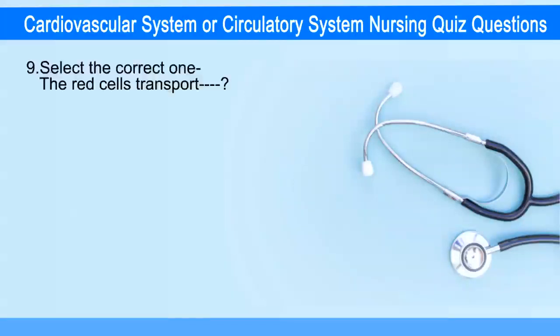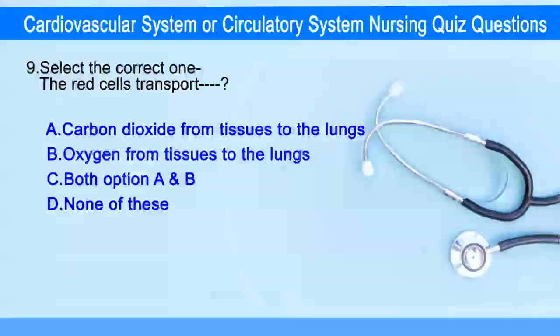Next question. Select the correct one. The red cells transport. Option A, carbon dioxide from tissue to the lungs. Option B, oxygen from tissue to the lungs. Option C, both option A and B. Option D, none of these.